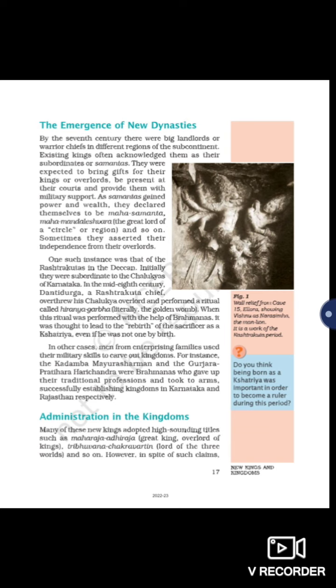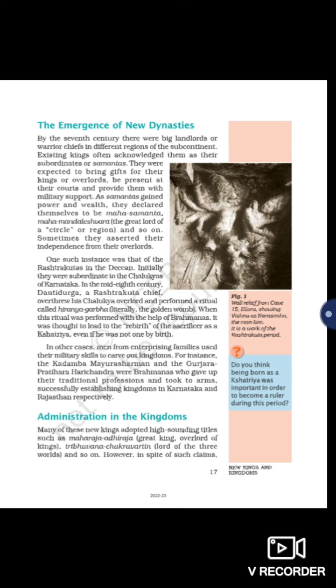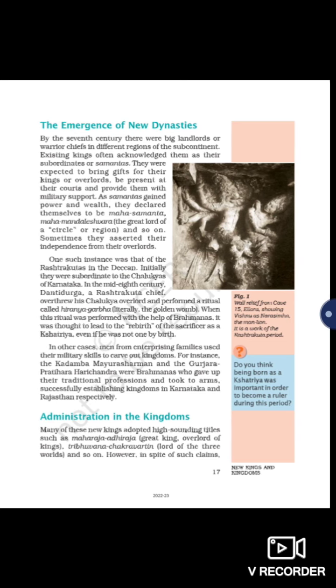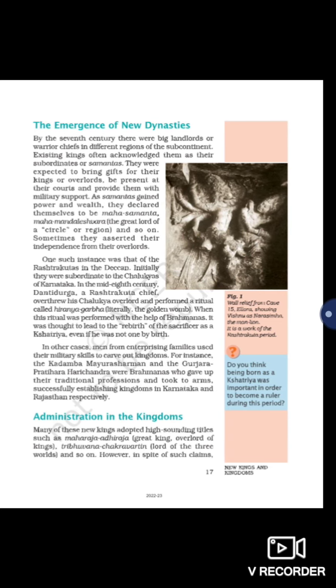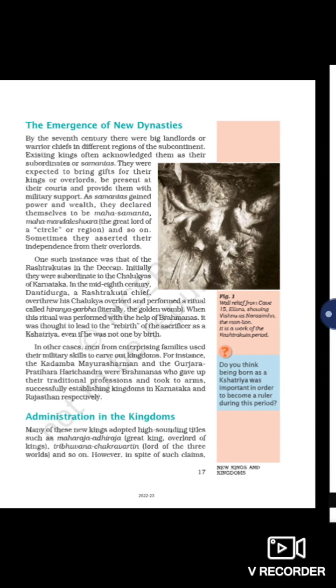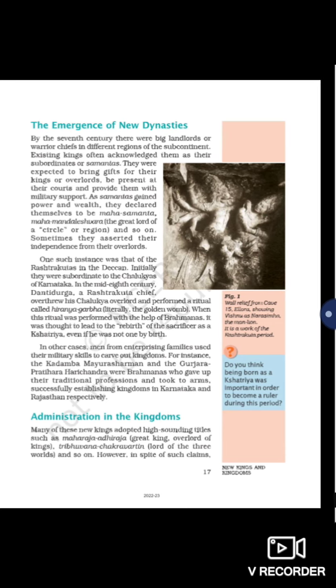Many of these new kings adopted high-sounding titles such as Maharaja Adhiraja, great king, overlord. That means the new kings gave titles to themselves, high-sounding titles. Like how we use a nickname, right? Our parents call us something, and they gave themselves a new title. Maharaja Adhiraja means great king, overlord of kings. So the kings changed their names and gave themselves their own titles. The next one is Tribhuvana Chakravartin, lord of three worlds, and so on.